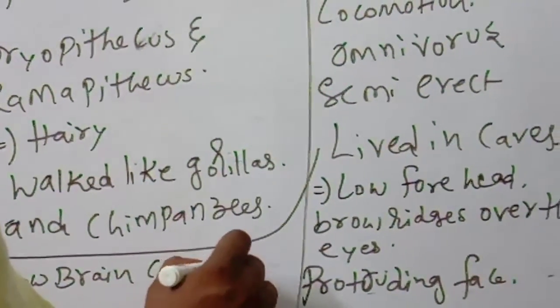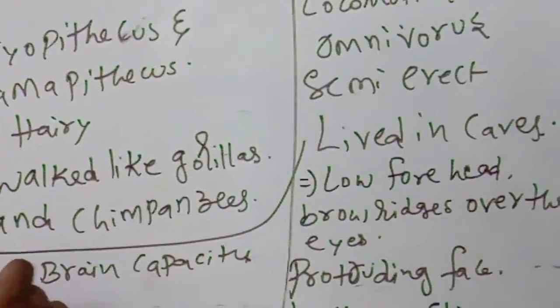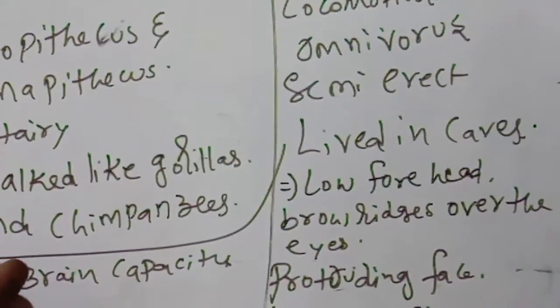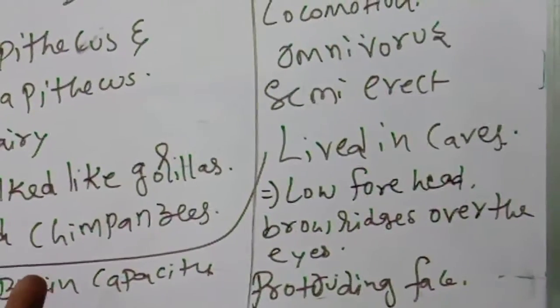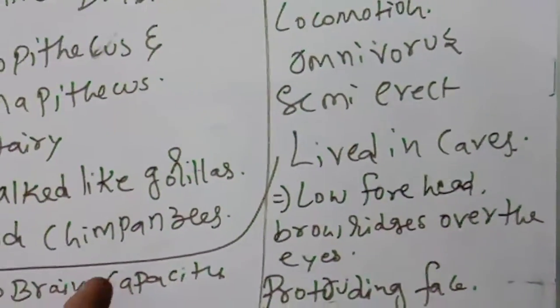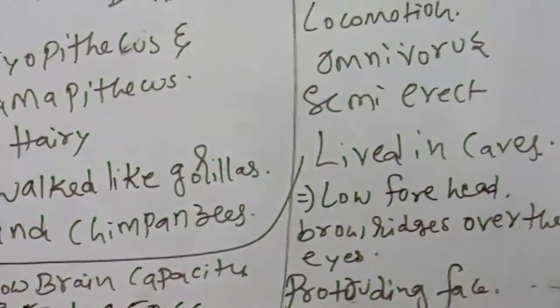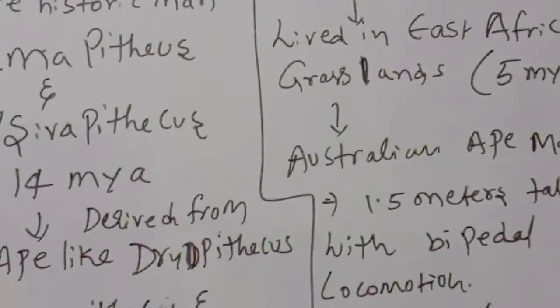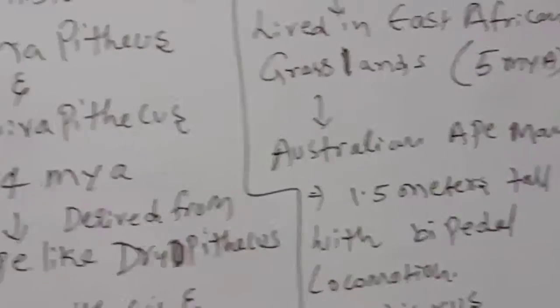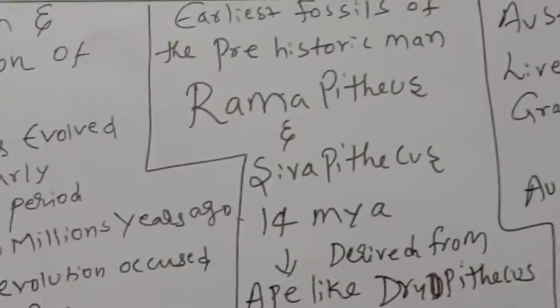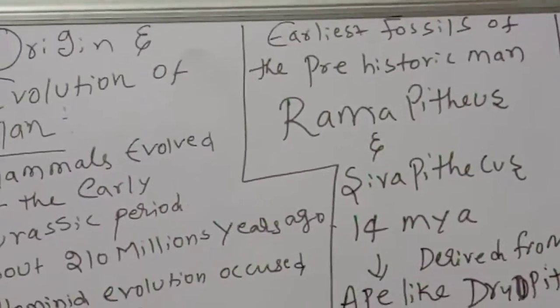What is the brain capacity? 350 to 450 cc. Okay, so these all are the main important characters. Now, observe very carefully, children.